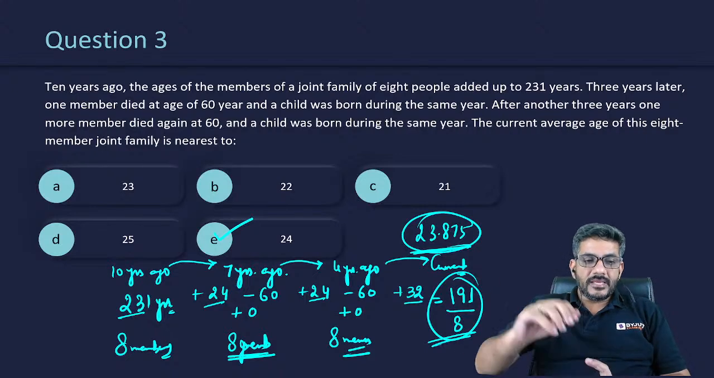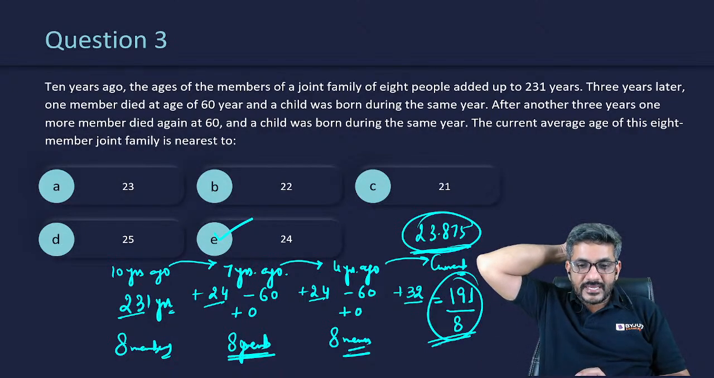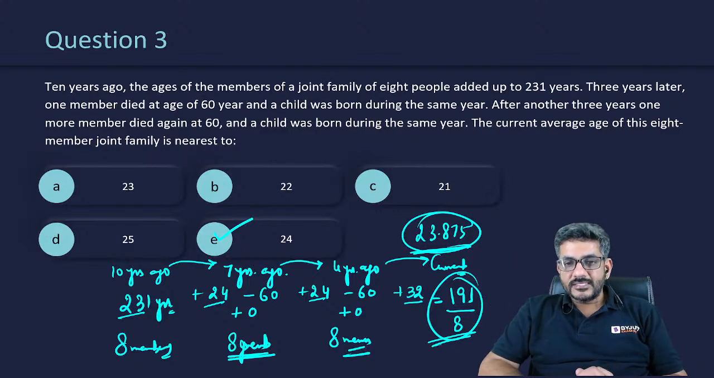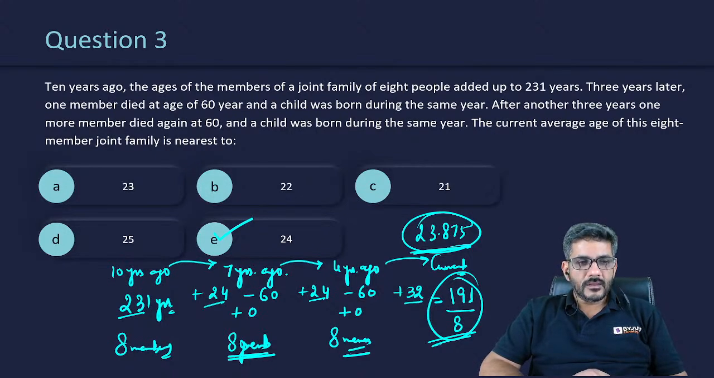So now just tell me, is there any doubt that you guys are having at any stage? Please tell me. सबको समझ आया है? Everyone has got answer correct. That is option E. Understood everyone?